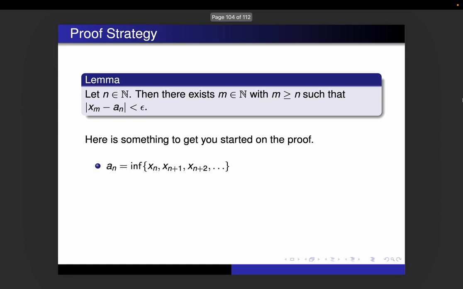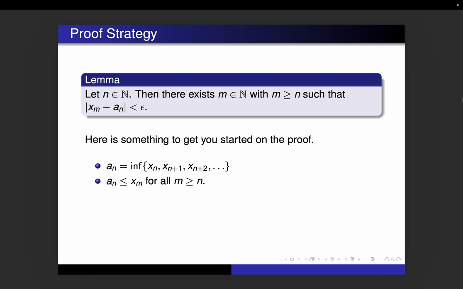First of all, remember that a sub n is the infimum of all the terms starting with xn and then after xn, right? Now, being an infimum means two things. One of the things it means is that it is a lower bound, and that means that an is less than or equal to xm, hint, hint, for all m greater than or equal to n. I see an m greater than or equal to n in there, right? First of all, that is true. But the second thing about being an infimum is that any number that is bigger than that infimum cannot be a lower bound.